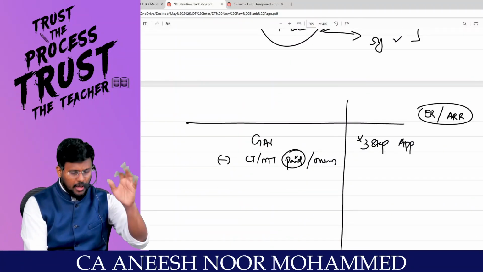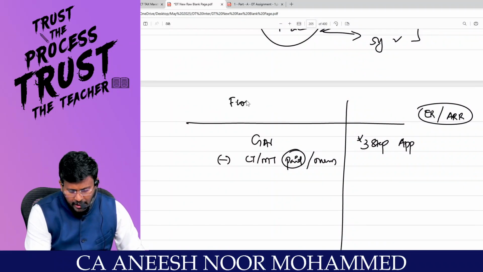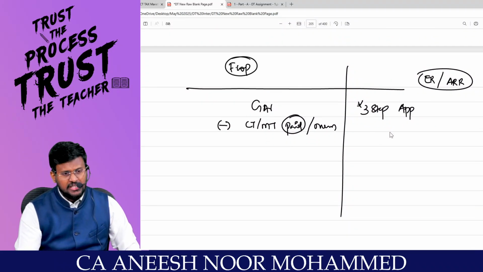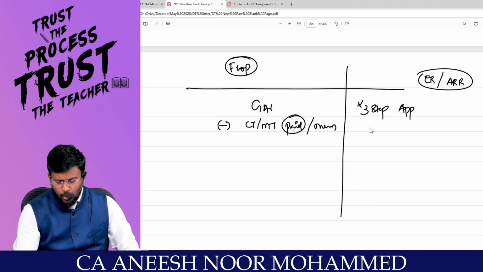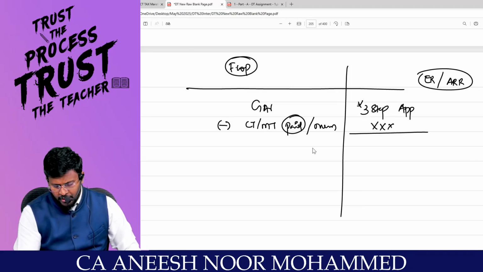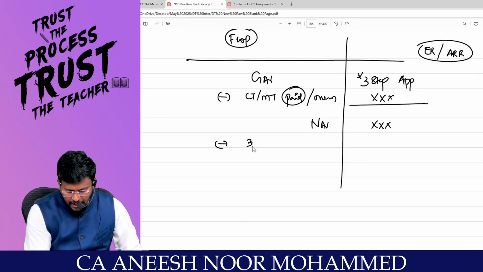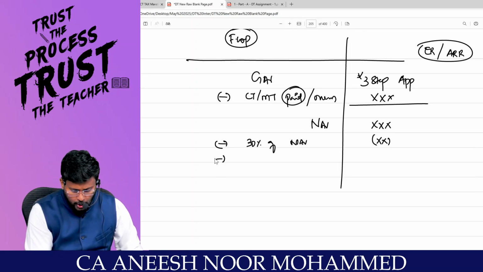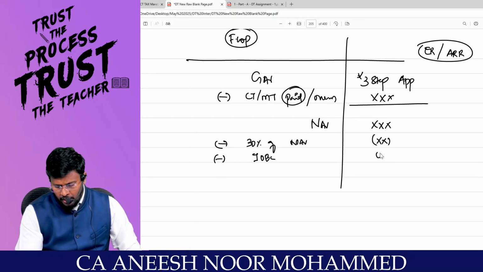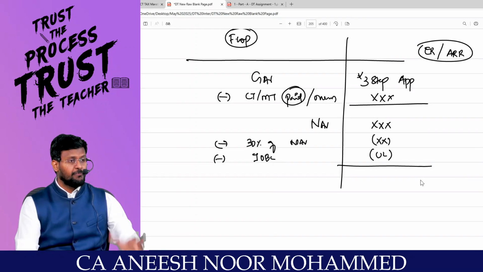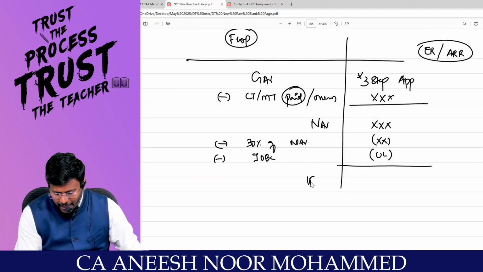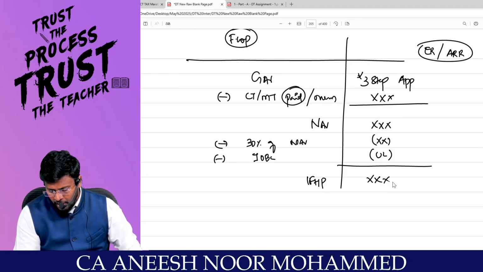Fantastic to the core. If the property is a fully let out property, it is a how many step approach? 5-step approach. GAV is how many step approach? 3-step approach. Can you reduce LTA, MT paid by the owner? Yes, sir. Will you get the answer as NAV, sir? From that NAV, can you reduce 30% of the NAV, sir? Yes, sir. Can you reduce interest on borrowed capital? Yes, sir. How much? Unlimited, because since the property is a let out property, there is no restriction. You will be getting the answer as income from house property.